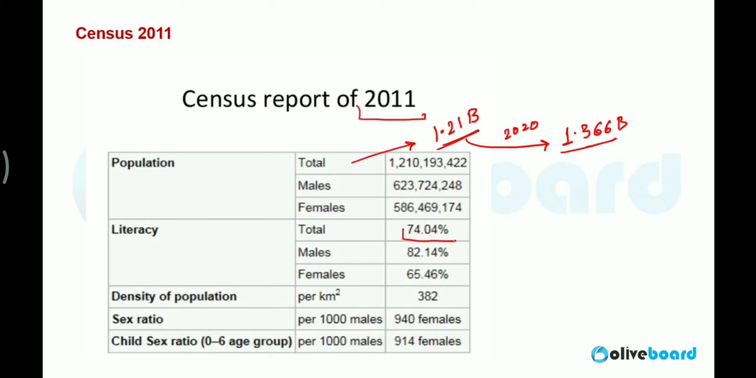Literacy rate of India was 74.04%. Male literacy rate was 82%. Female literacy rate was approximately 65%. Sex ratio of India: sex ratio means the number of women per 1,000 men. So 940 women per 1,000 men. This was the sex ratio. Population density means how many people reside per square kilometer. So 382 was the population density. I am repeating it, all this data is according to the census report of 2011. Once we get the census report of 2021, we should move towards the new, updated data.